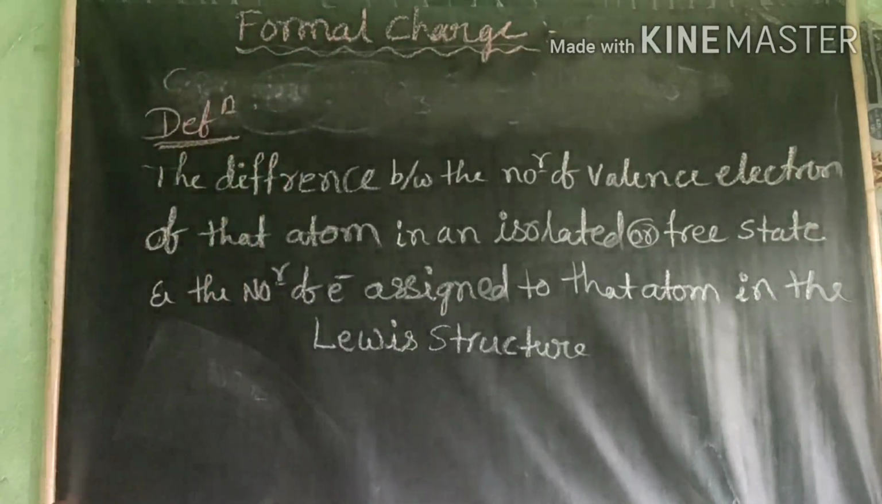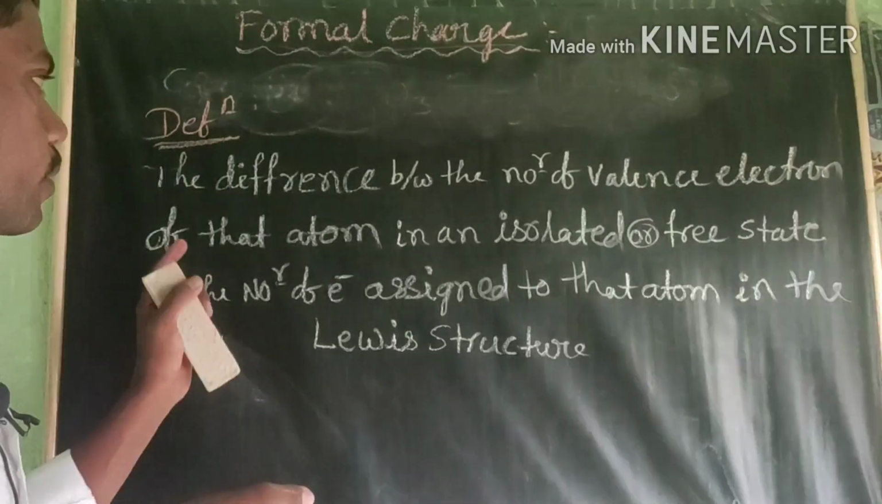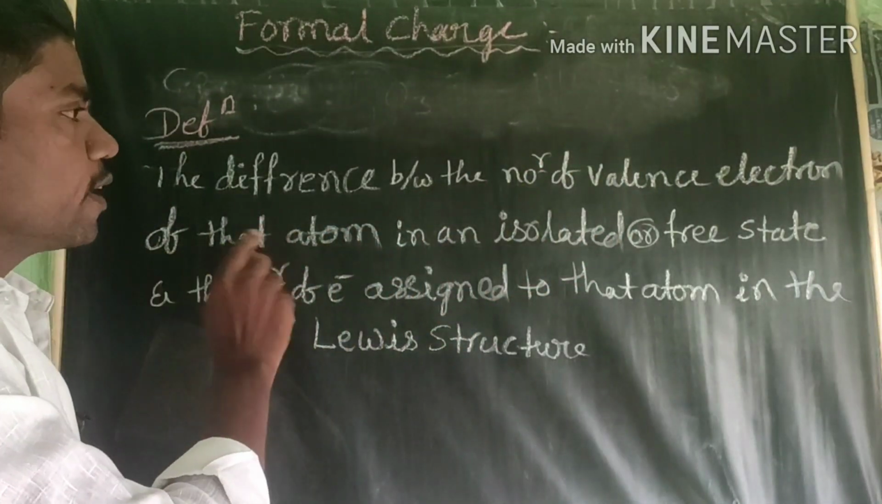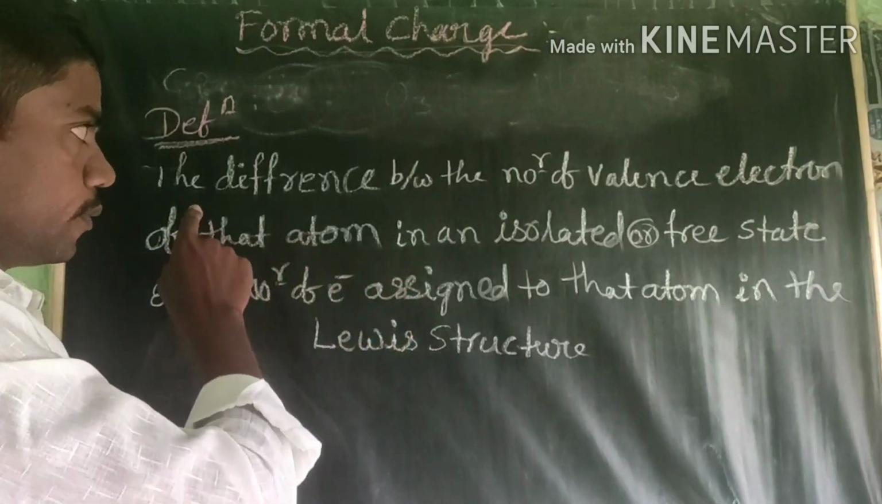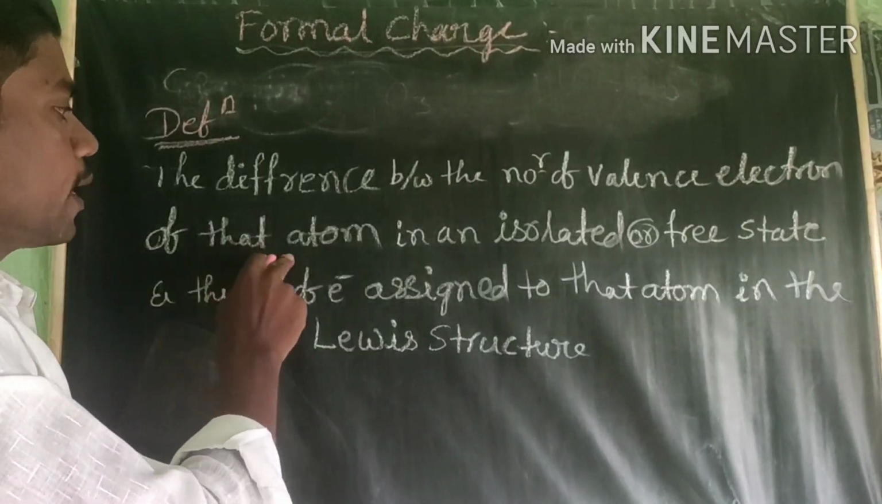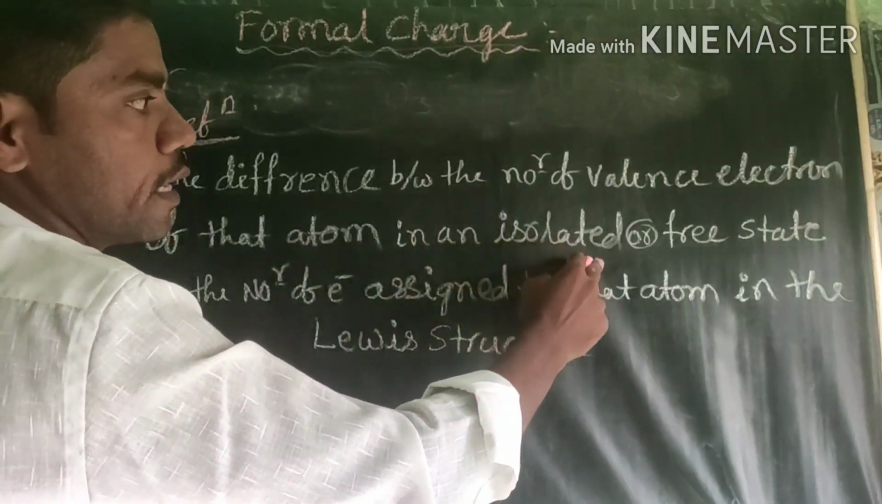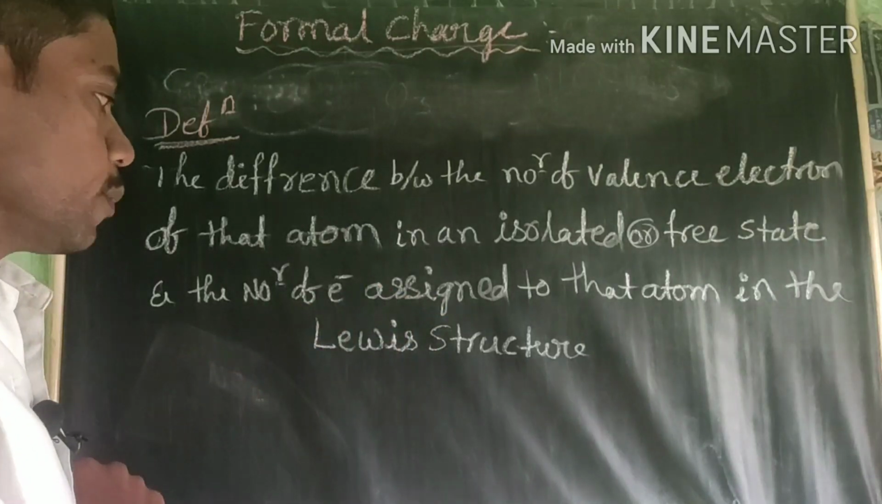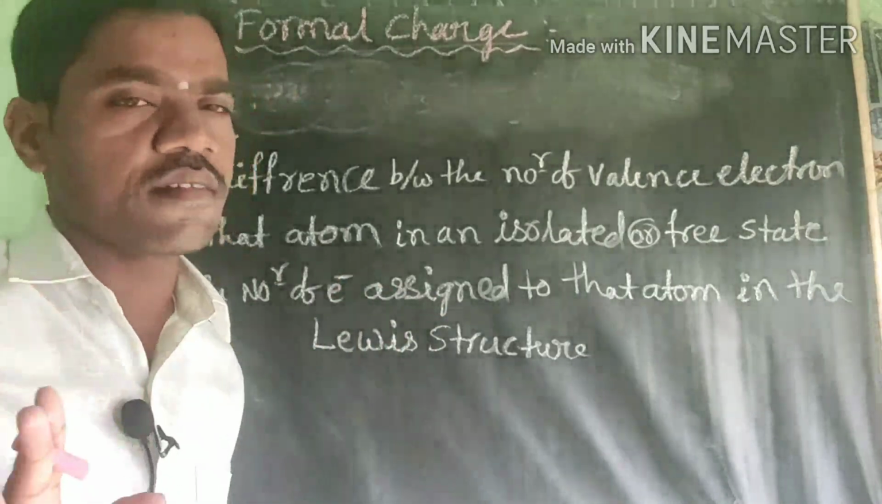What is meant by formal charge? It's very simple here. A formal charge means the difference between the number of valence electrons of the atom in an isolated or free state and the number of electrons assigned to that atom in the Lewis structure. It's very simple, dear students.